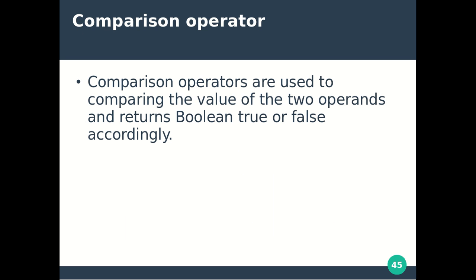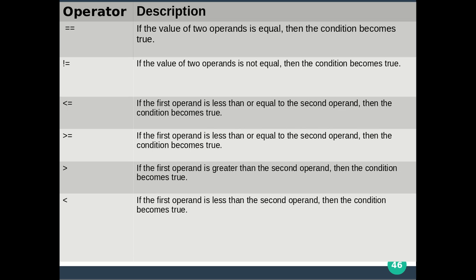Then we have seen comparison operators. Comparison, as the name itself suggests, means comparing two operands. One cannot be compared with only one, that's why it requires two operands to compare. The comparison operator output is true or false, because comparison operators only return boolean values. So these are the comparison operators. First is equal to. If two operands are equal then the condition becomes true, otherwise it is false. If the values of both operands are the same, the output will be true, otherwise false.